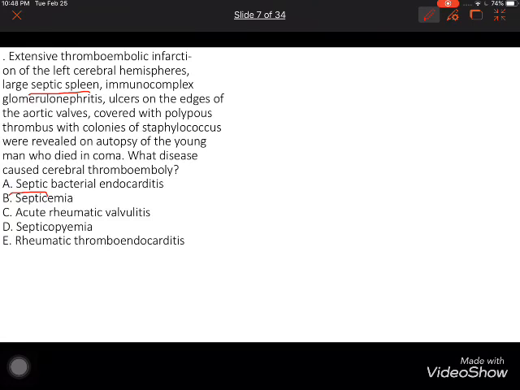If we complete the reading, you will see staphylococcus. Okay? And also you will see staphylococcus is for bacterial. That's why it's bacterial.